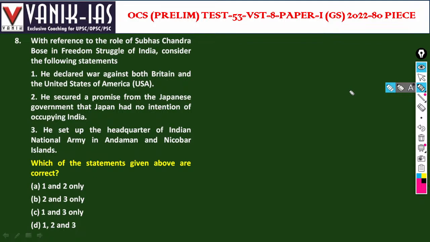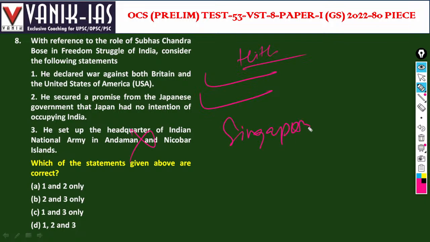With reference to the role of Subhas Chandra Bose in the freedom struggle in India, consider the following statements. He declared war against both Britain and the United States of America. He secured a promise from the Japanese government that Japan had no intention of occupying India. Yes, these two are correct. He also got support from Hitler and Germany against the US. He set up the headquarters of the Indian National Army in the Andaman and Nicobar Islands. No, he set up the headquarters at Singapore, right?